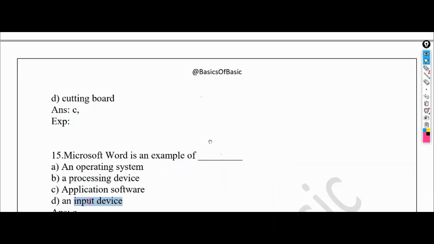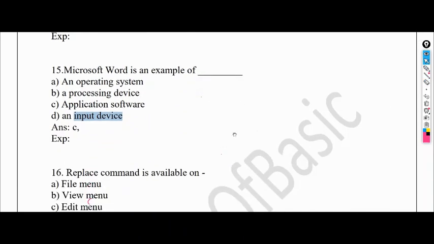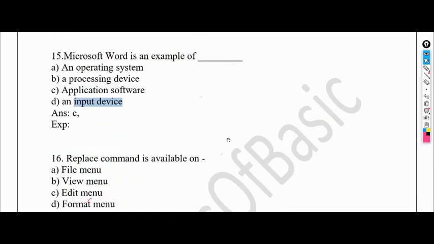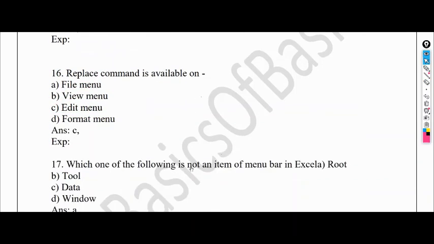So let us move into the next question. Replace command is available on, which of the following? File menu, view menu, edit menu, format menu. Replace is nothing but you have to erase something and put something else in its place. So this kind of command will be available only in the edit menu. While editing you can use this replace command. These kinds of logic may also sometimes help you in the examination.